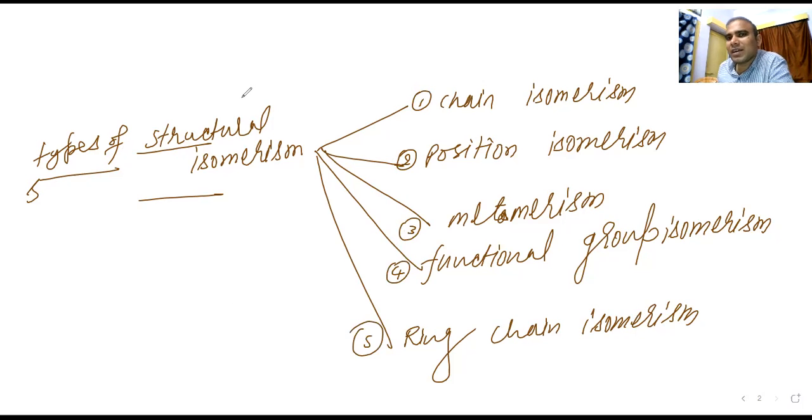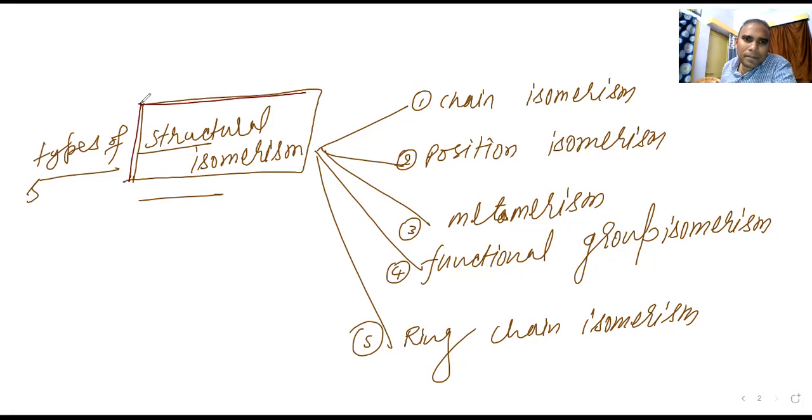Please tell me what is structural isomerism? Please define structural isomerism now. What is structural isomerism? Sir, it defines the structure of a compound. It is of 5 types. What is chain?